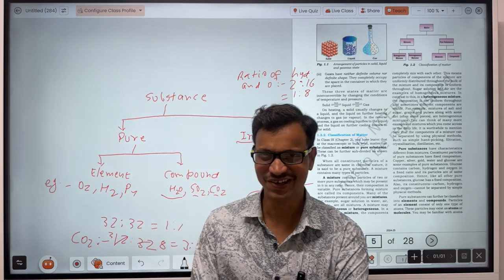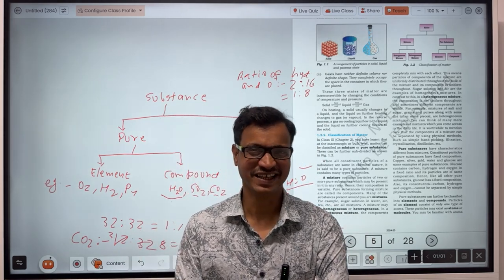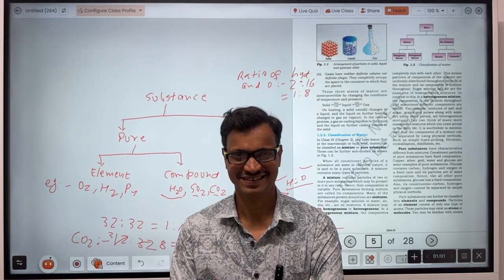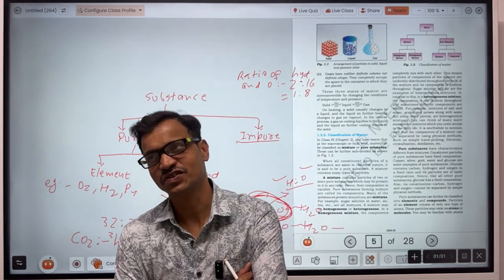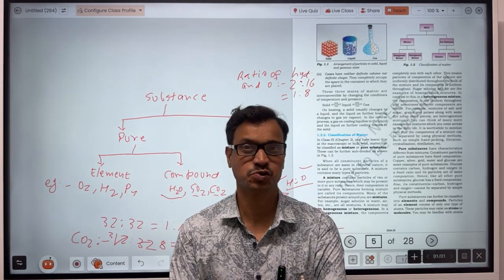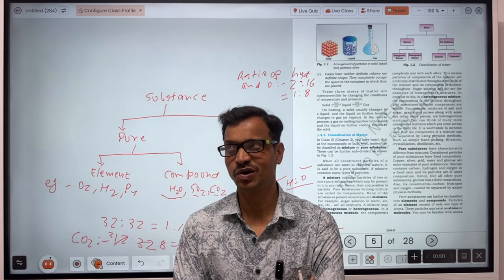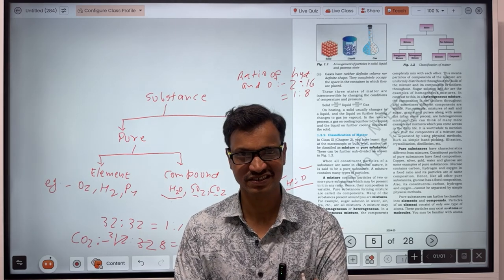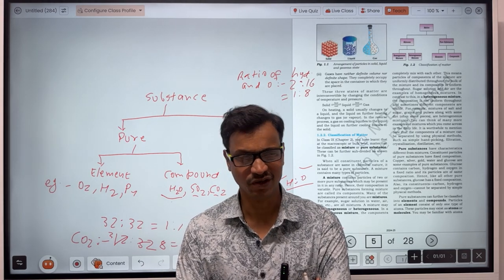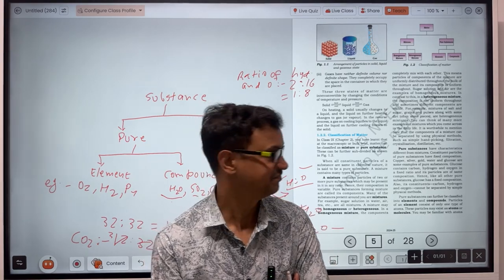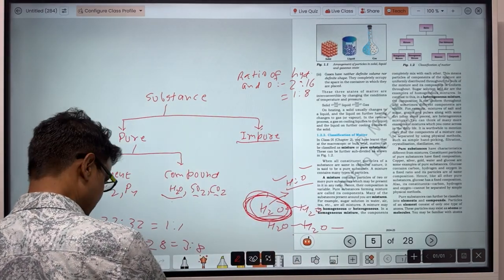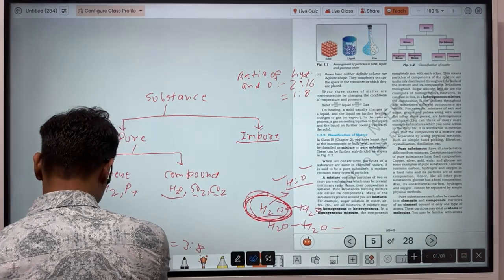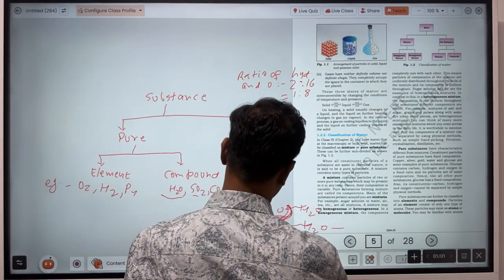So Rooh Afza is beneficial for you, but it is actually an impure substance. Same here, if there is a mixture of sand and salt, the ratio of sand and salt will not be constant. That will be an example of an impure substance. Now, an impure substance is also of two types.